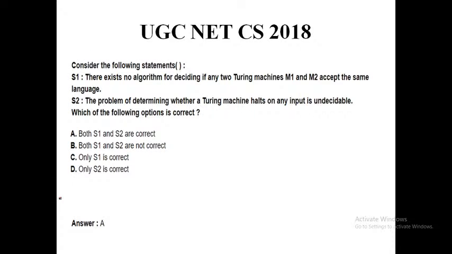So the same question appeared in the UGC NET examination. Statement 1: There exists no algorithm for deciding if any Turing machines M1 and M2 accept the same language. Please try to find the solution of this problem from the web. And statement number 2: The problem of determining whether a Turing machine halts on any input is undecidable. This is also true. Please find the solution of this problem on the web.